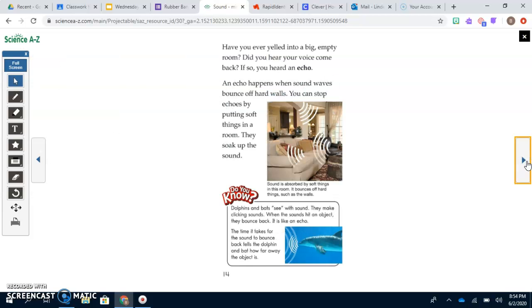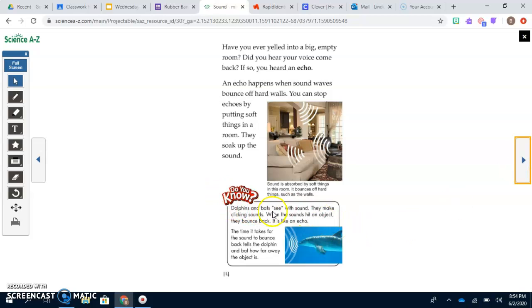Have you ever yelled into a big empty room? Did you hear your voice come back? If so, you heard an echo. An echo happens when sound waves bounce off hard walls. You can stop echoes by putting soft things in a room. They soak up the sound.